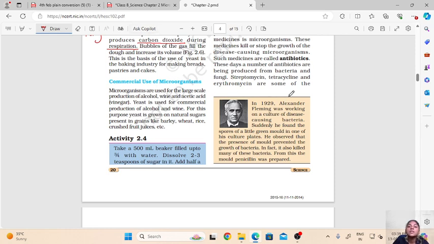Then these microorganisms are also used in the production of various beverages such as alcohols, wine and acetic acid, that is vinegar. So in the production of these also the microorganism which is used is yeast. So this yeast is allowed to grow on the natural sugars which is present in the wheat, barley, rice or the crushed fruit juices.